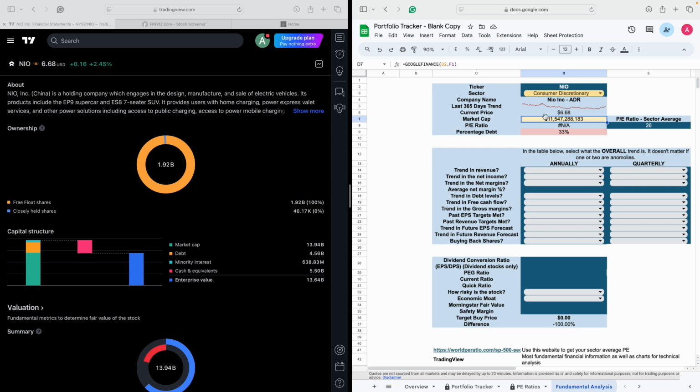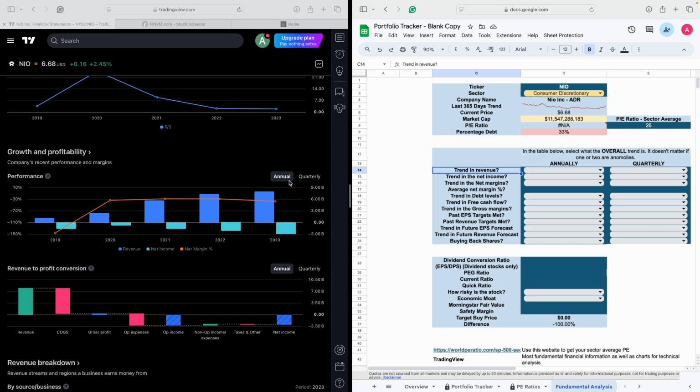So far, I can see that the market cap is okay, the debt is quite high, and it's got no PE ratio because it's not got any positive earnings yet. The next thing is, let's look at the revenue. If I scroll down, you've got the revenue, and to me, that's increasing. So it has got a positive revenue.